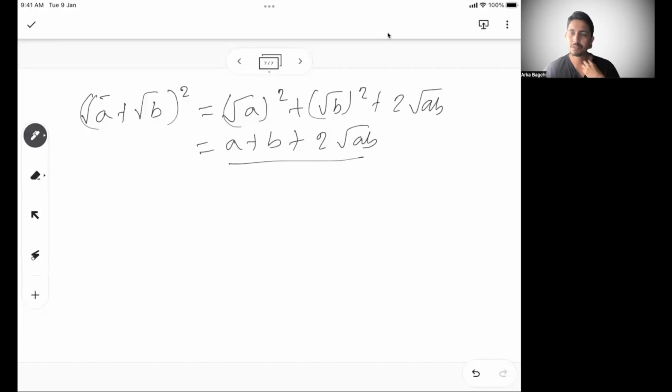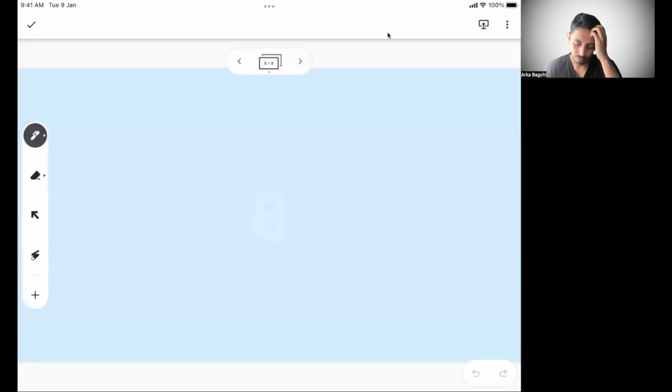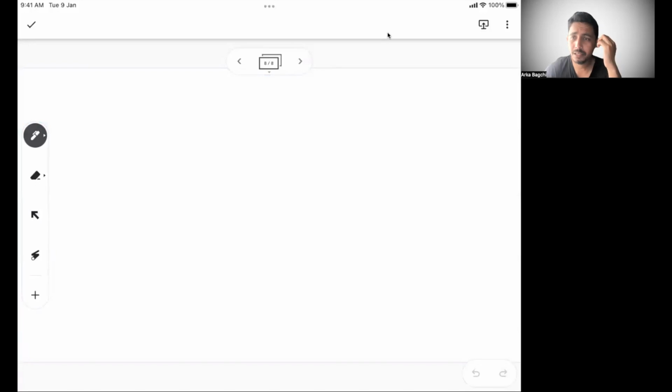Now, if you call this one part, we will do comparison of surds, right? So let's go there. For comparison, there are 4 to 5 scenarios. So let's say the first scenario: there are 4 numbers.